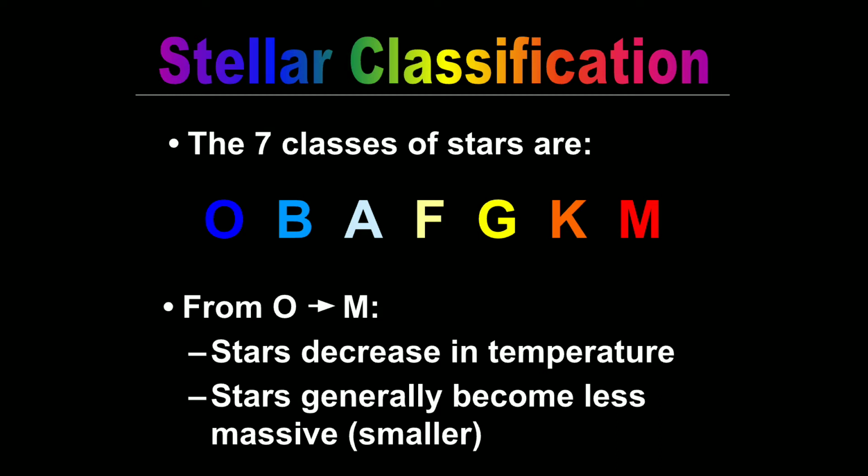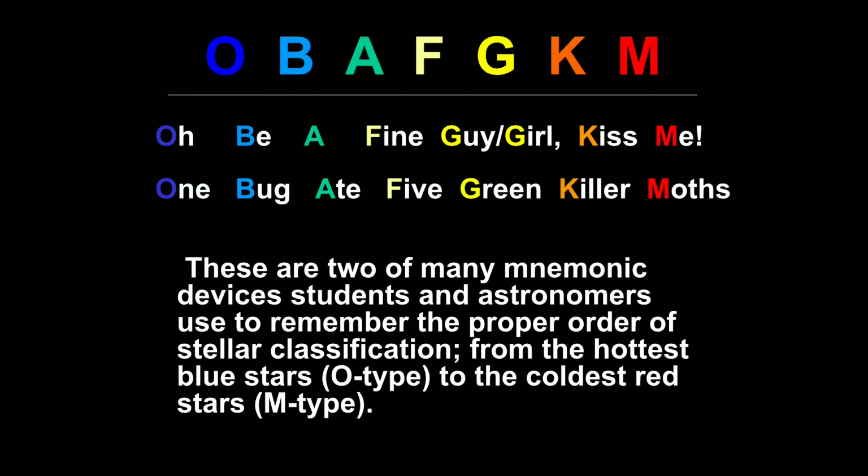From O to M, stars decrease in temperature, and stars generally become less massive and smaller. As we move from O to M, the mass gradually decreases, and the temperature also gradually decreases.